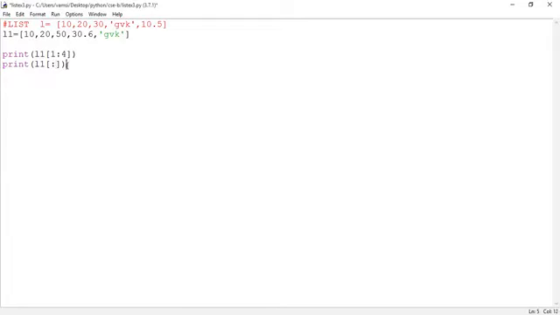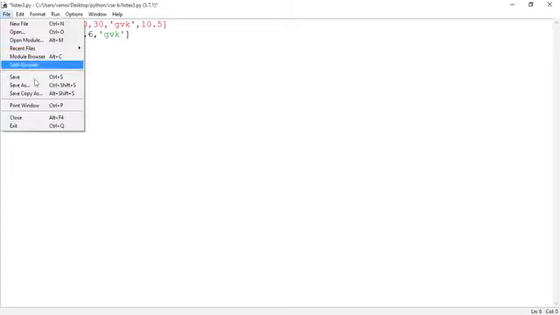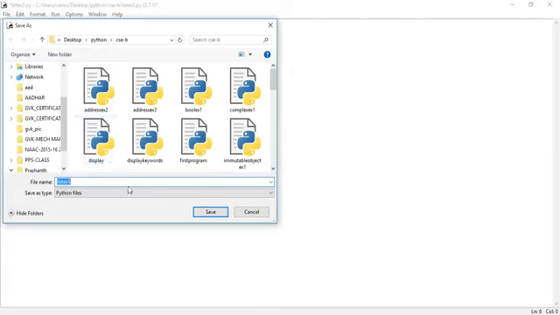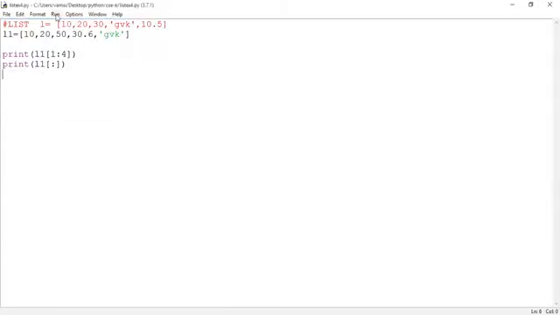So what's the result, guys? When I'm executing the second print statement, what will be the result? 10, 20, 50, 30.6, and also GVK will be shown up on the user screen. So save the program, list example 4.py. After saving the logic, run the program.